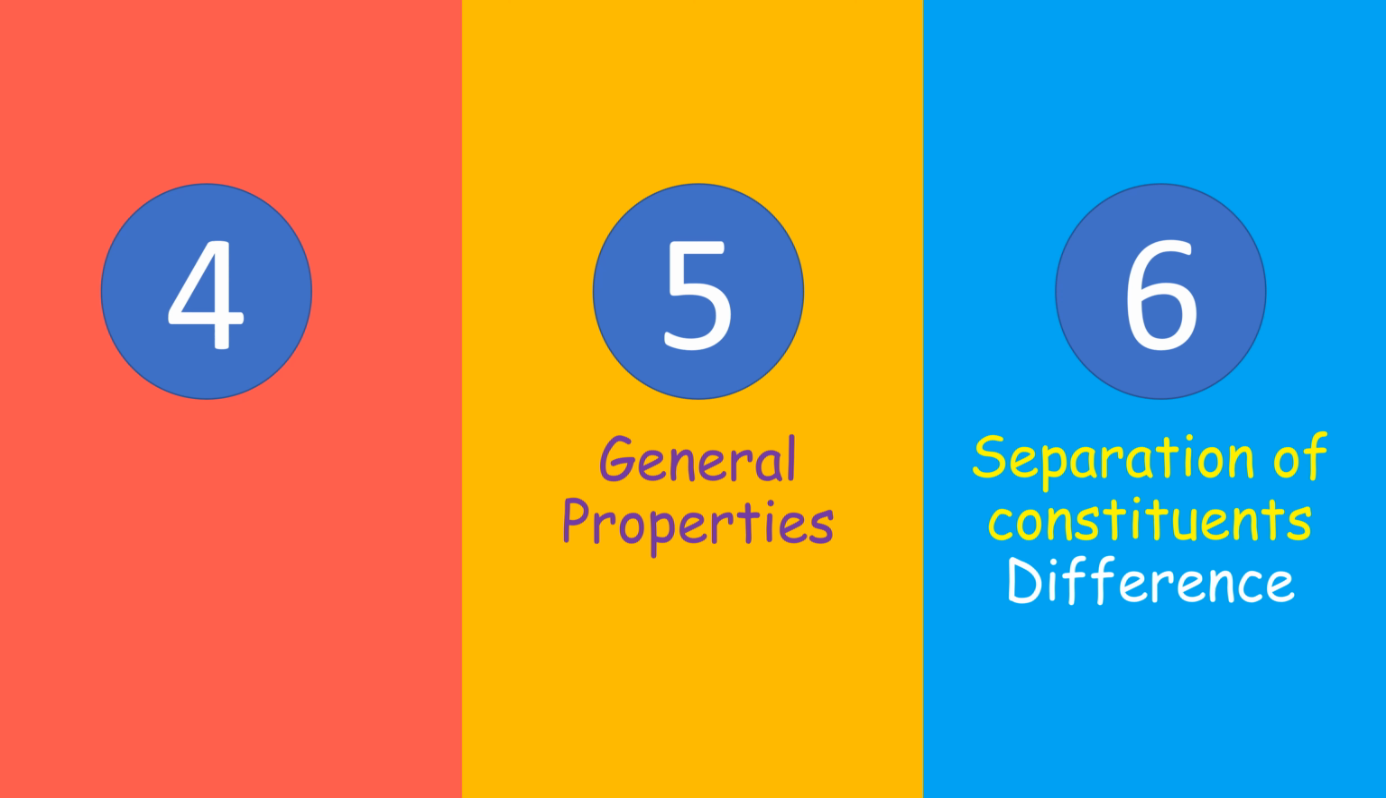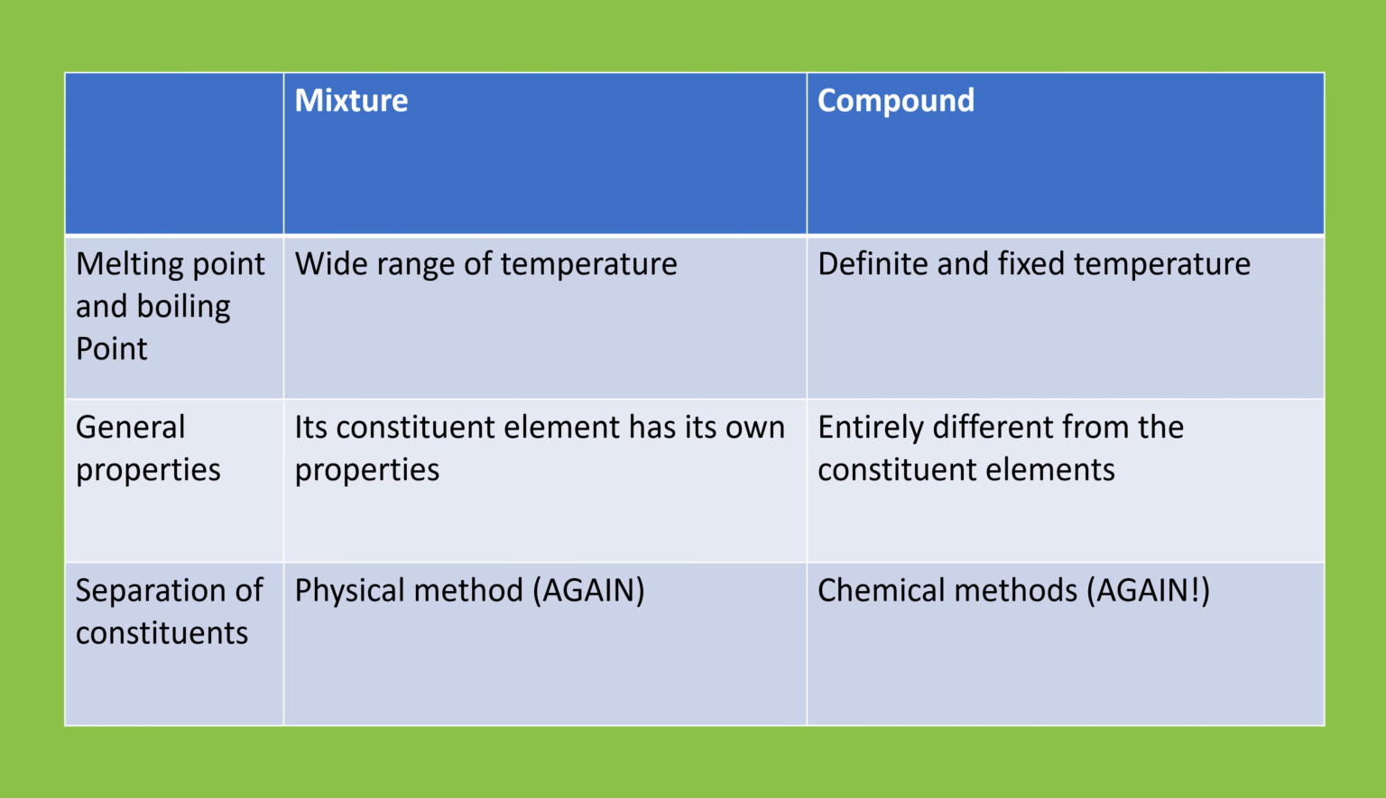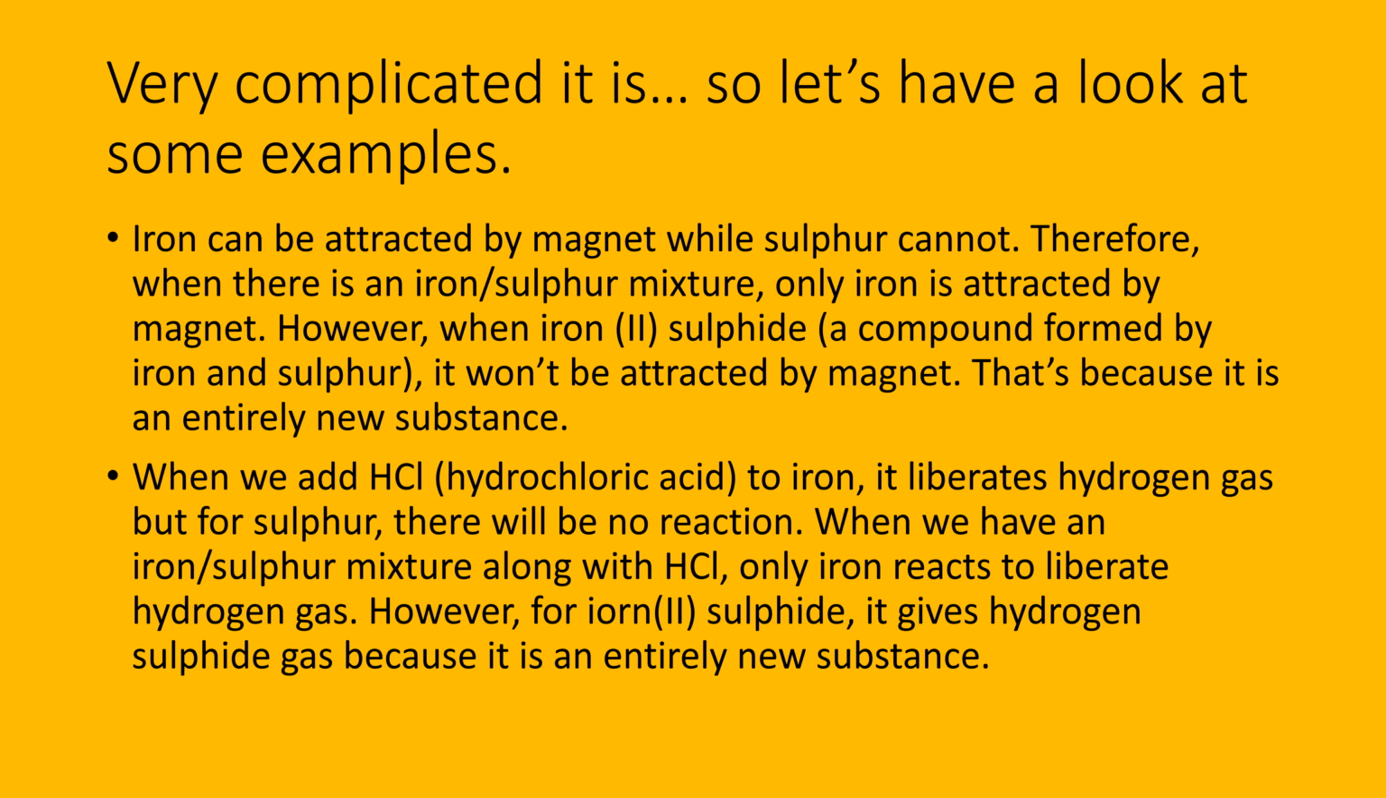For a mixture, it boils and melts at a wide range of temperature. However, for a compound, there's a definite and fixed melting point and boiling point. For a mixture, its constituent elements have their own properties, but for a compound, it is entirely different from the constituent elements. For the separation of constituents, for mixtures we can use physical methods, but for compounds, we can only use chemical methods.